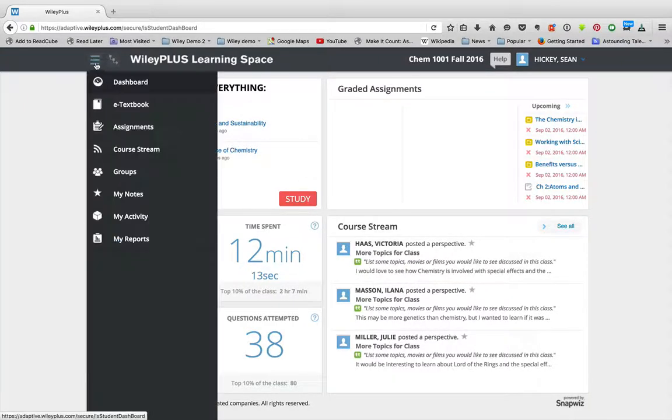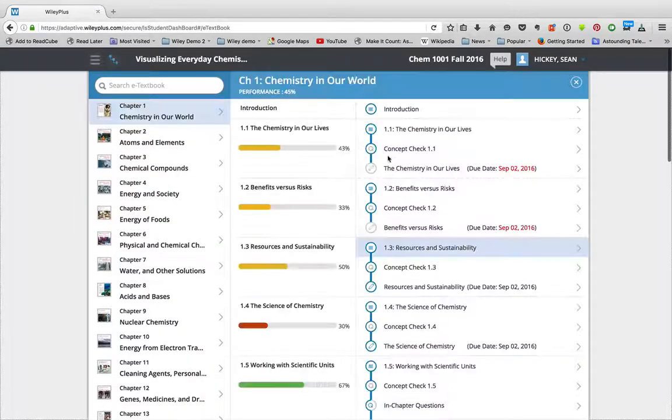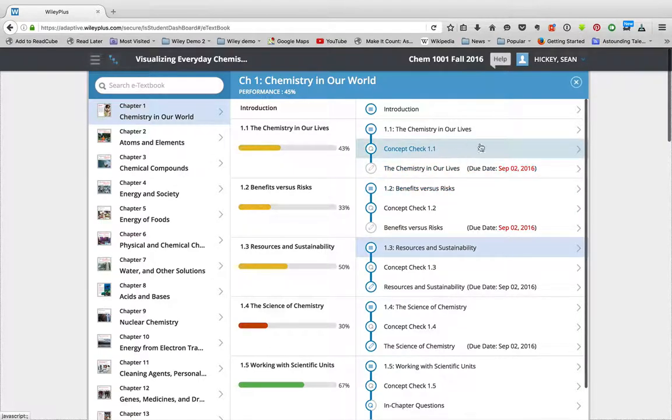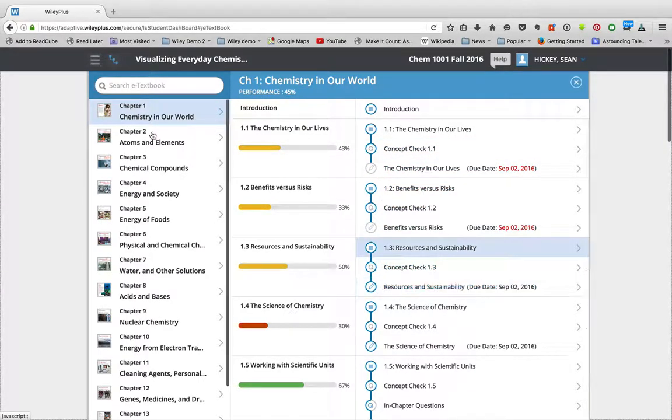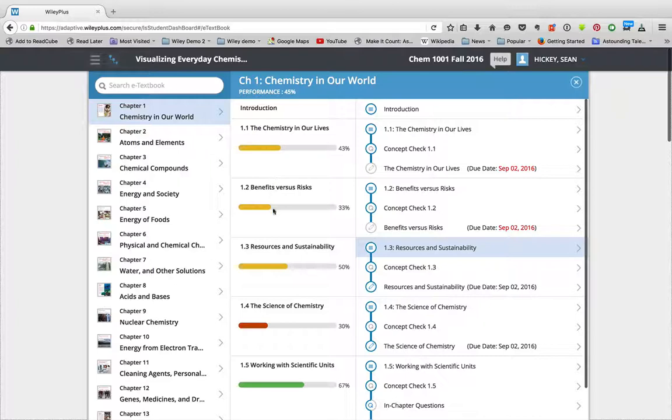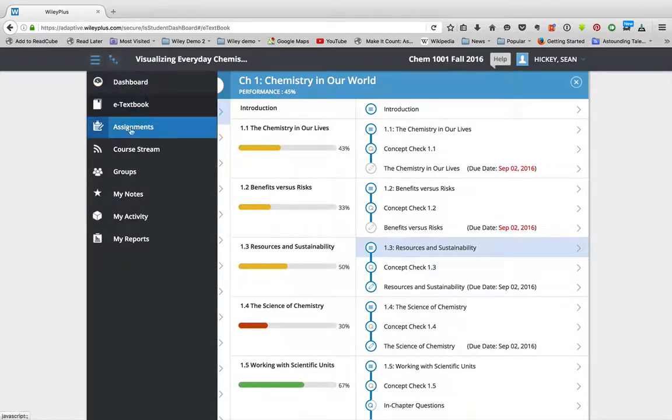Then if you come over here to what we call the hamburger menu, this one that looks like a hamburger bun, these three lines, you can access various things. If you're in any other screen and you want to come back to this dashboard with the little 4 quadrants, you can just click the dashboard. The e-textbook takes you right to the textbook. It shows you what is due. So we're in chapter 1, what is due, what your performance is so far. Those are the questions I've answered so far.